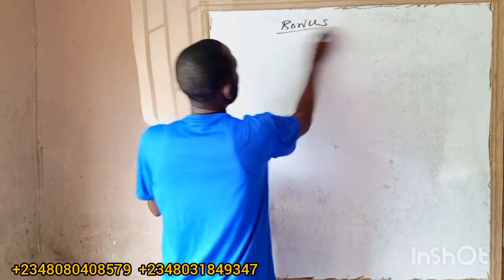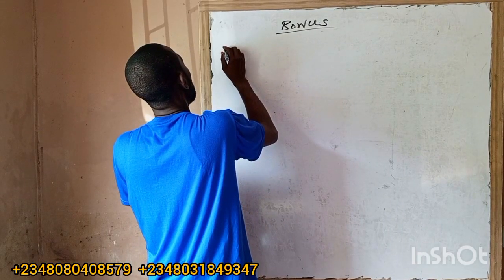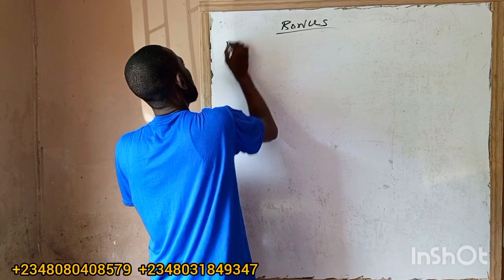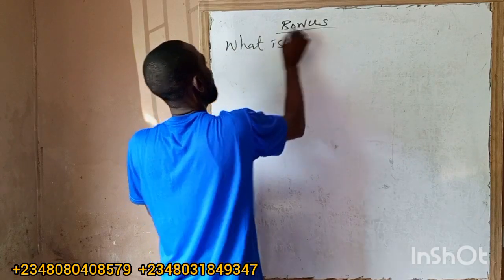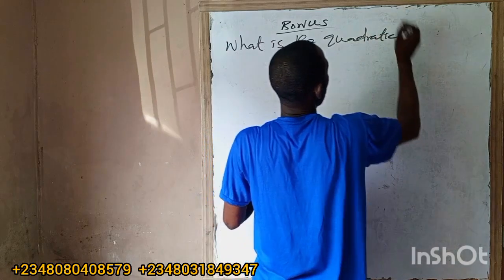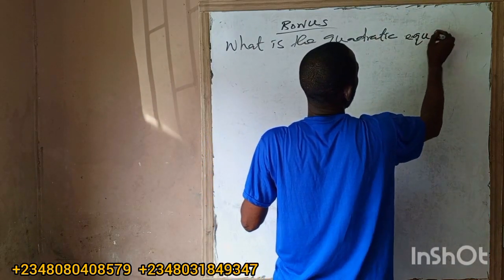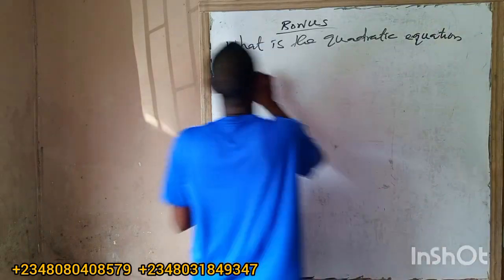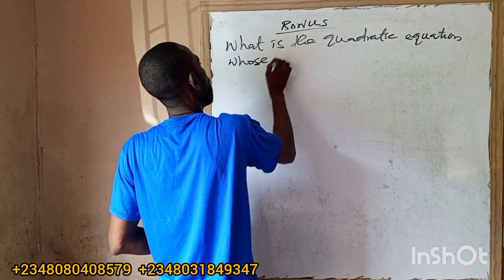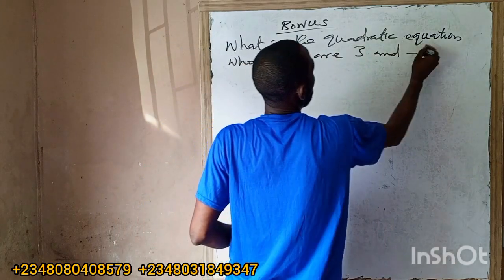So say, what is the quadratic equation whose roots are 3 and minus 2?